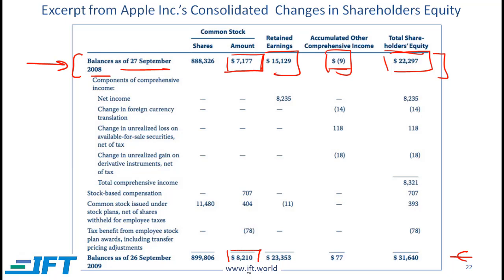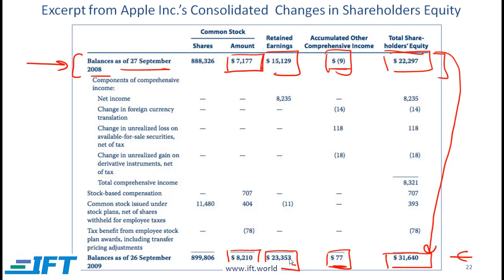The bottom represents the situation at the end of the period. The common stock is 8,210, retained earnings 23,353, which is a much larger number compared to the start of the period. OCI went up to 77. This is actually accumulated OCI. And note that the total shareholders' equity went up from 22,000 to approximately 31,640. Now, where did this change come from?